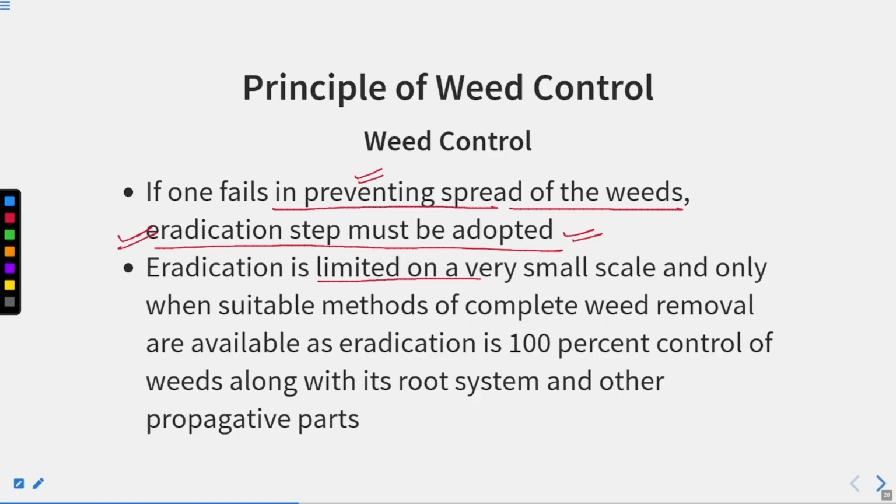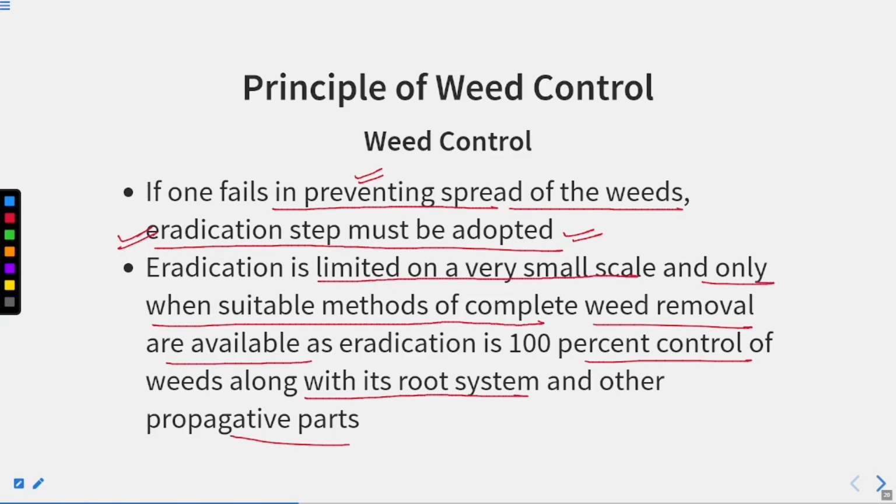Eradication is limited to a very small scale and only when suitable methods of complete weed removal are available, as eradication is 100% control of weed along with the root system and other propagative parts. So this eradication method is adopted when you are sure that it is going to remove 100% of the weed. There should not be any root system left in the soil or any propagating parts.